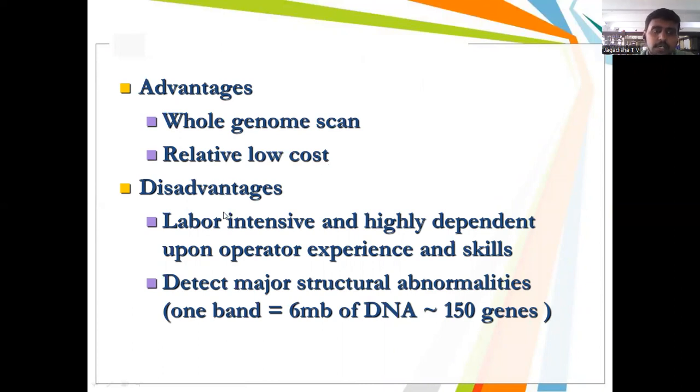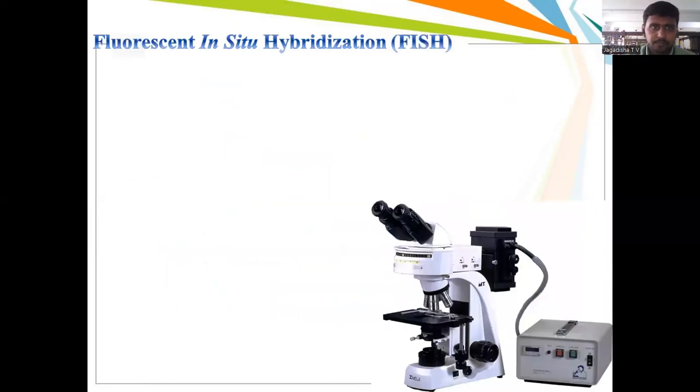What are the disadvantages? It is labor intensive, highly dependent upon operator experience and skill, and detects only major structural abnormality. One band is almost 6 MB of DNA, so nearly 150 genes can be covered.